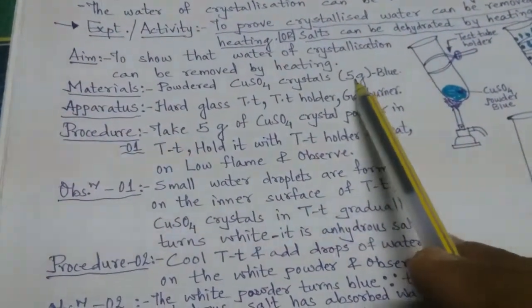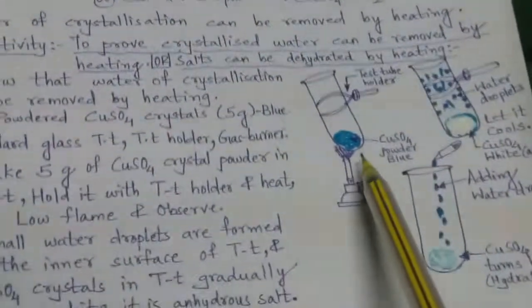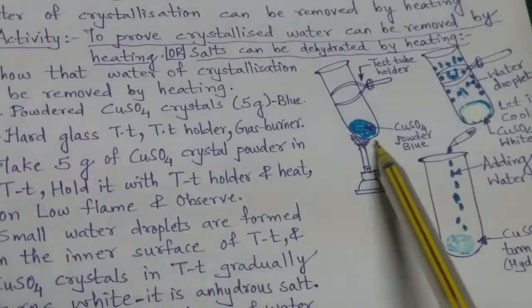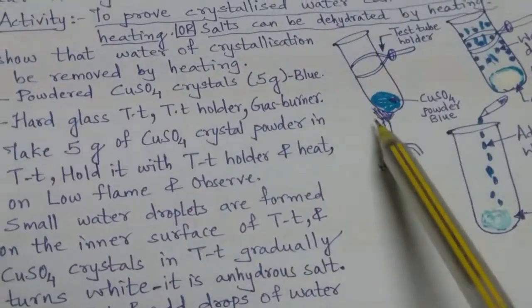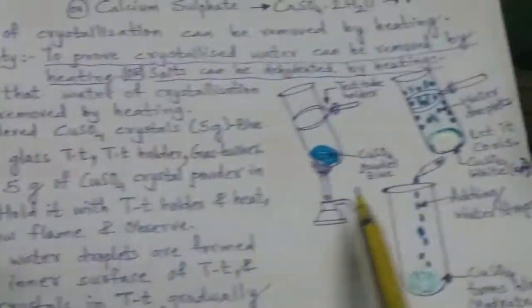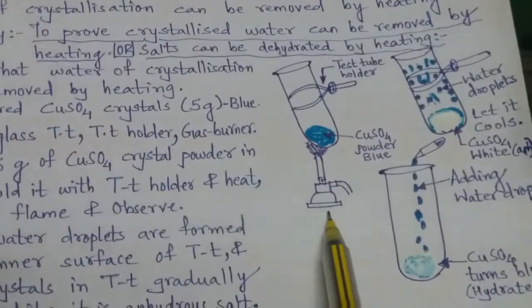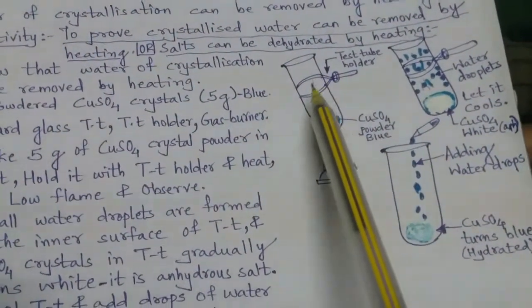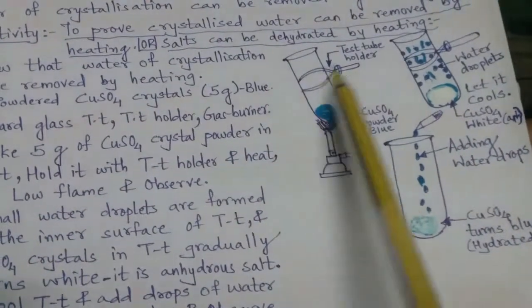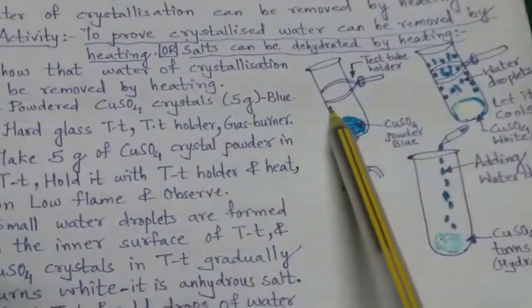What is to be done is, we take copper sulfate powder, CuSO4, blue in color, in a hard test tube and heat it at a very low flame. We need to hold this test tube with the test tube holder, not by hand.